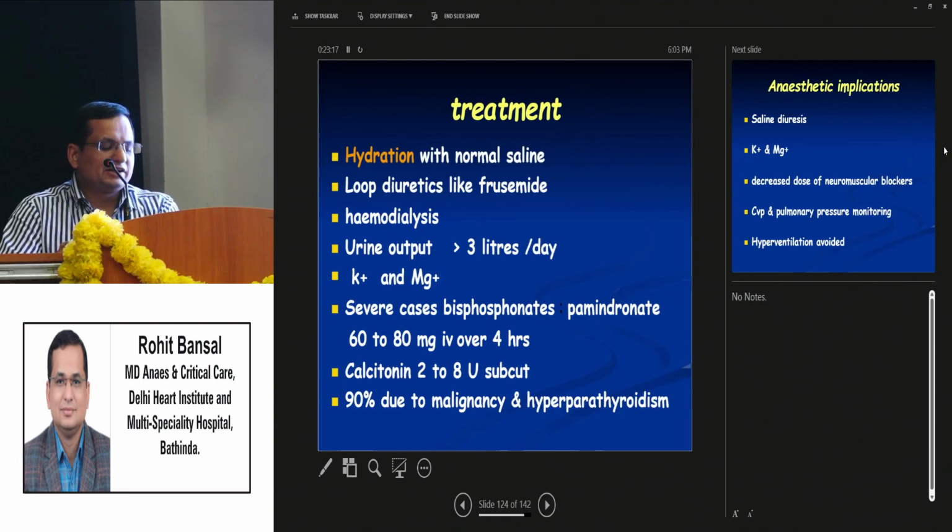Treatment is hydration with normal saline, loop diuretics like furosemide, hemodialysis. Urine output, sodium and potassium measurement should be done. In severe cases, bisphosphonate, pamidronate 60 to 80 mg IV over 8 hours. Calcitonin 2 to 8 units subcutaneous should be given. 90% of cases are due to malignancy and hyperparathyroidism.